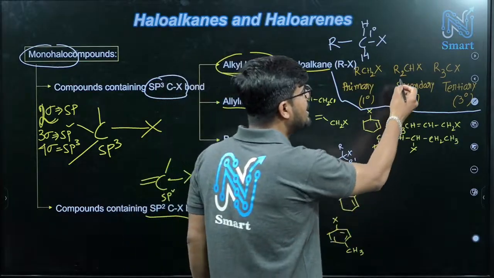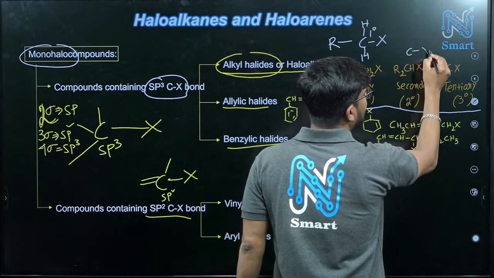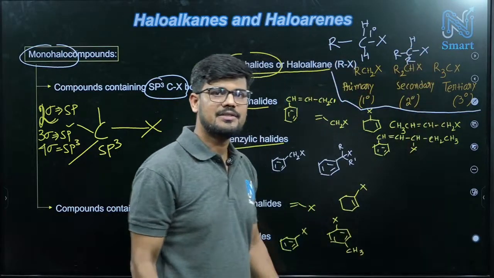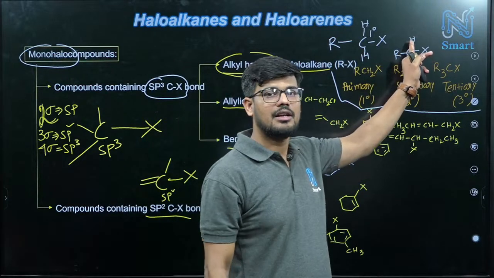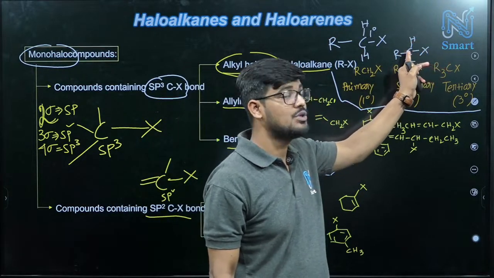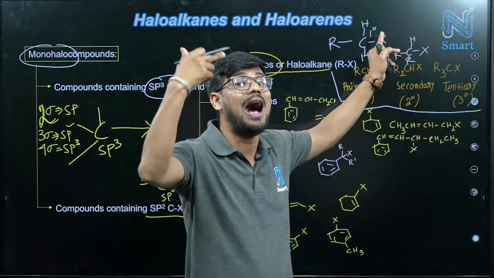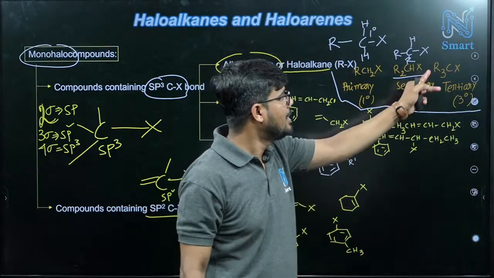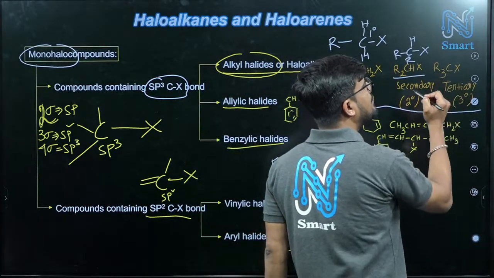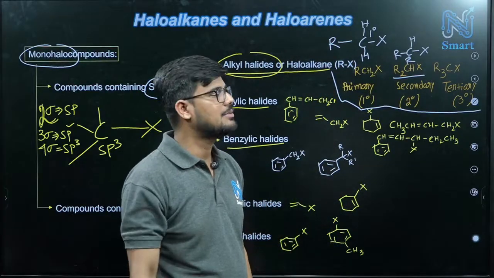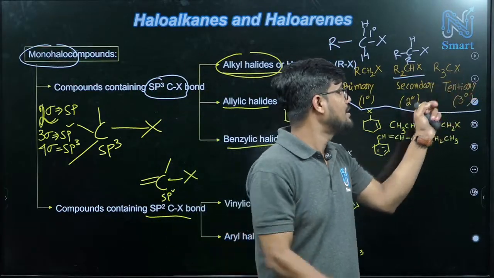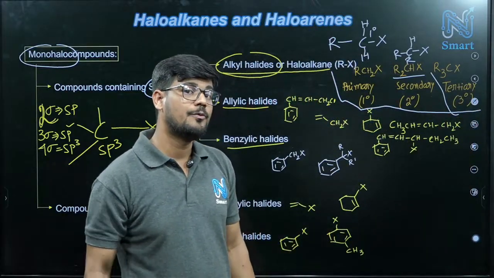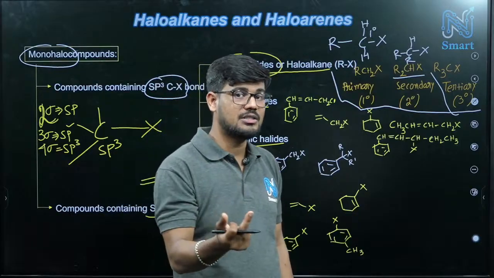1 degree means primary. Second one: carbon, X, 1 hydrogen, and 2 R. R means carbon will be there. So here this halide is connected to this carbon, and this carbon is connected to 2 other carbons. That's why it is 2 degree or secondary. Third one: this carbon is connected to other 3 carbons, right? That means this one will be our tertiary, 3 degree. And 4 degree also we have, which is quaternary.